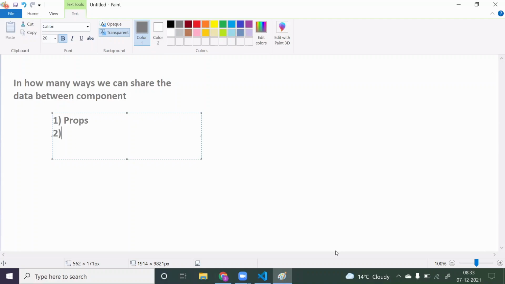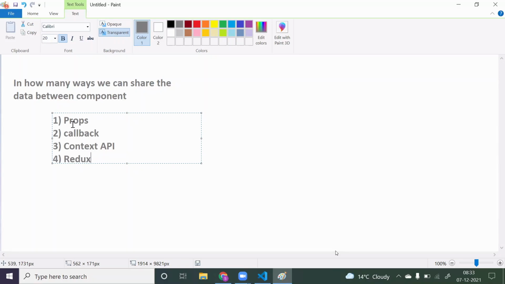Second is using callback, where we share data from the child component to the parent component. Third, we have seen context API. Using context API also we can share the data. And the fourth approach is Redux.